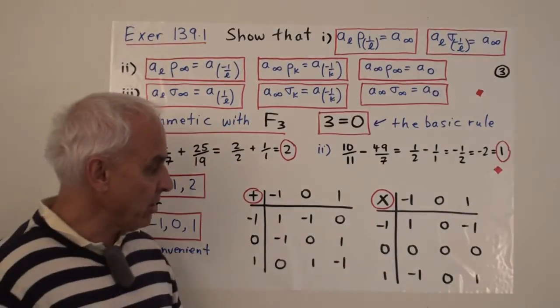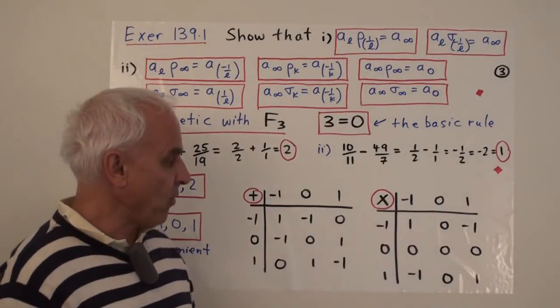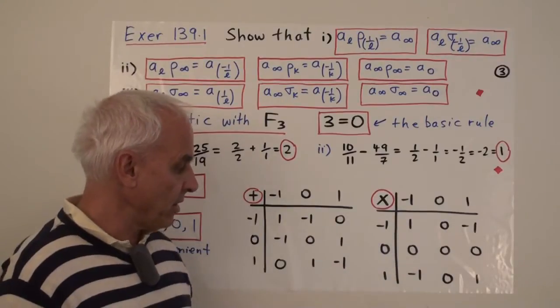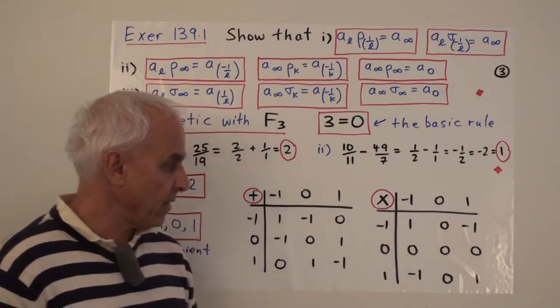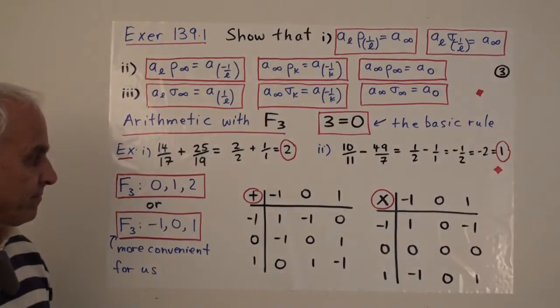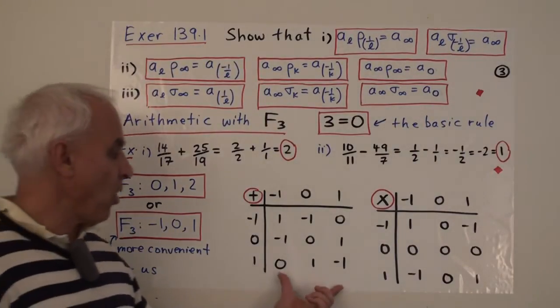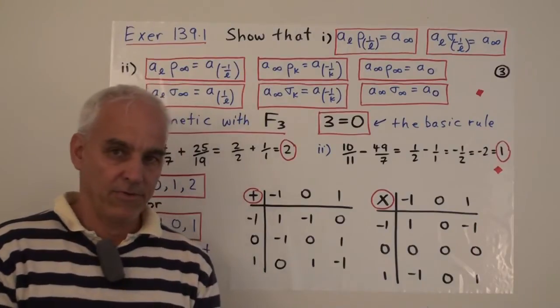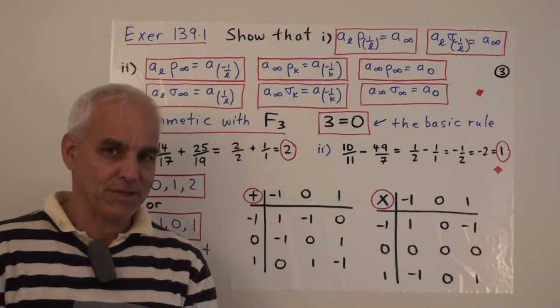And multiplication, minus 1 times minus 1 is 1. Minus 1 times 1 is minus 1. 0 times anything is 0. 1 times anything is the original thing. So all of the arithmetic is contained in these two tables. Just a finite amount of arithmetic.